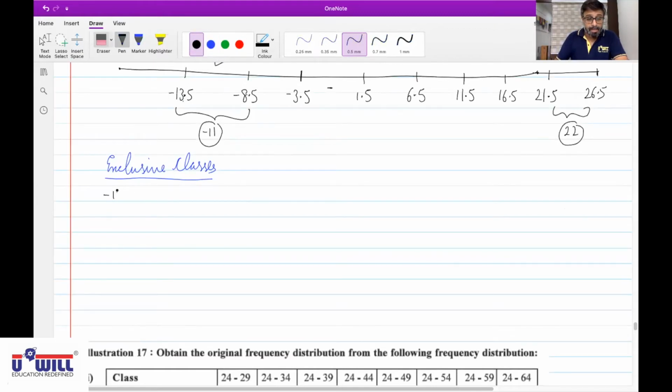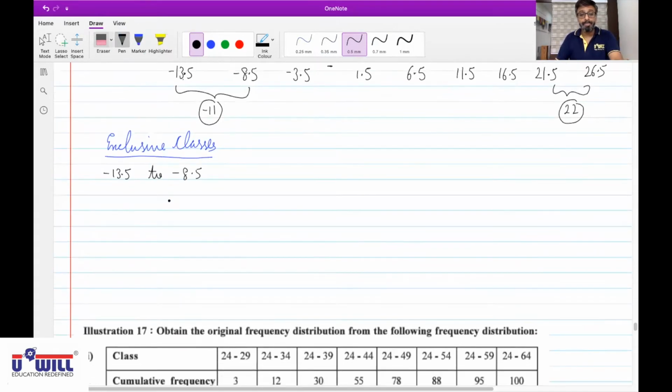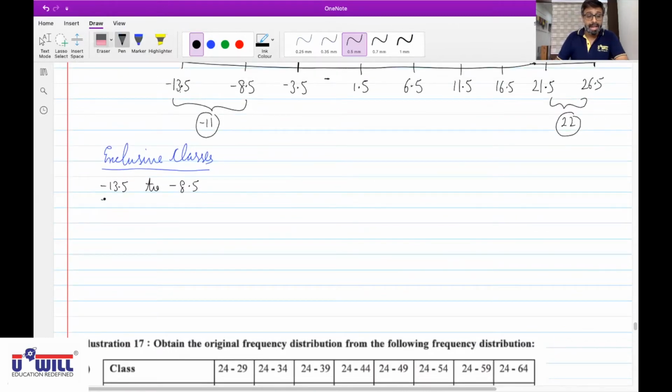Minus 13.5 to minus 8.5. Then minus 8.5 to minus 3.5. Then minus 3.5 to 1.5. Sorry, not minus 1.5, only 1.5.